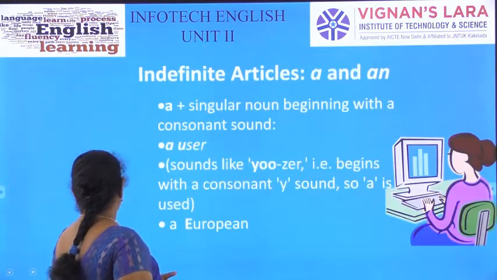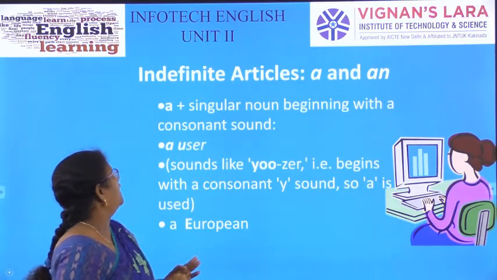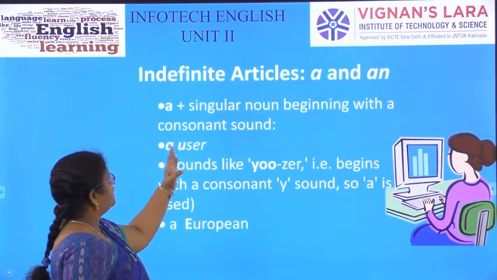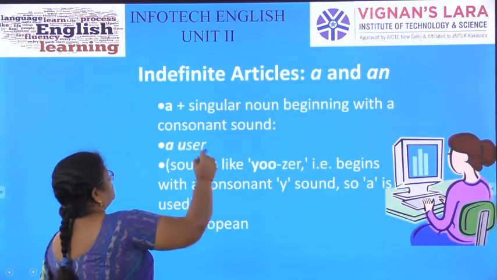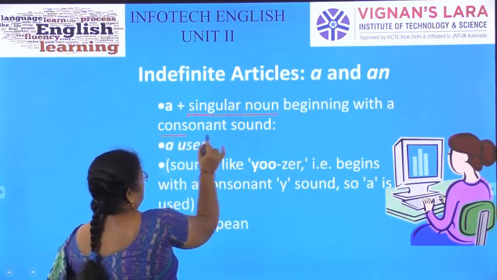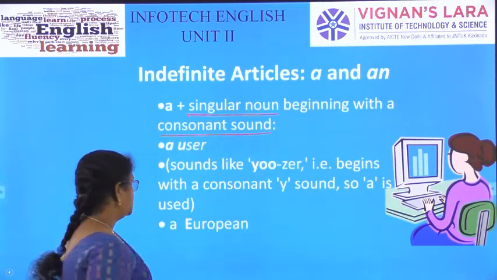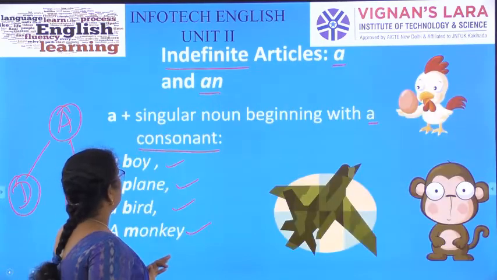Next, indefinite articles a and an, the same topic continues. A can be used before a singular noun beginning with a consonant sound. See what is the difference between slide 1 and here.